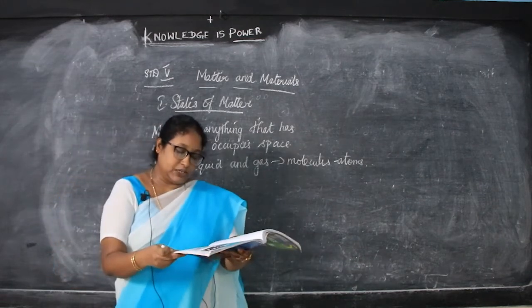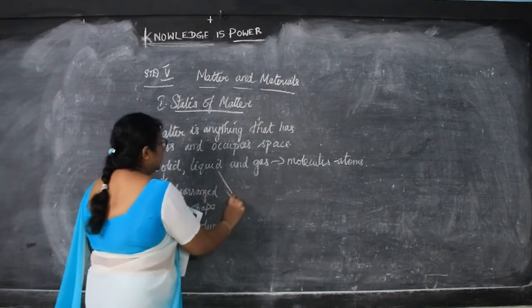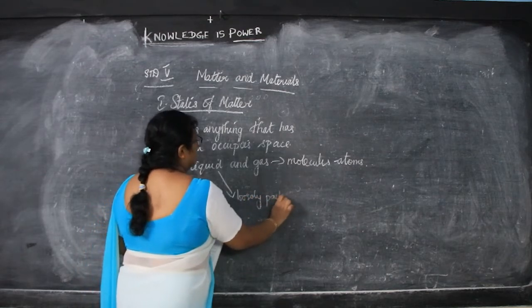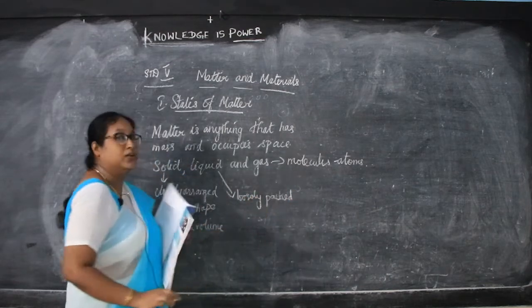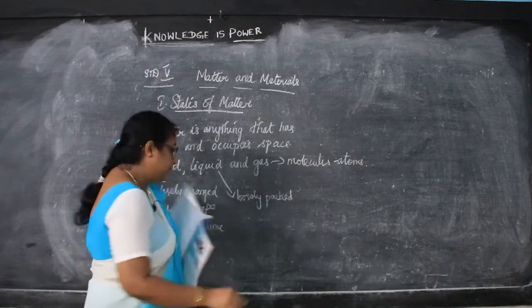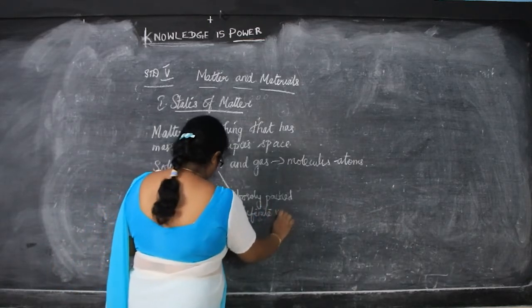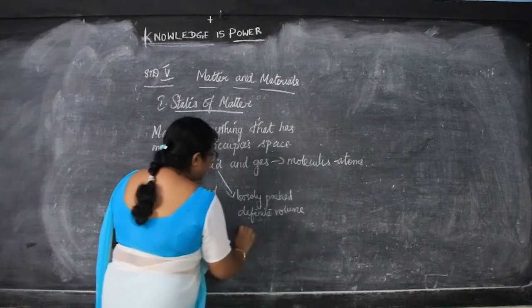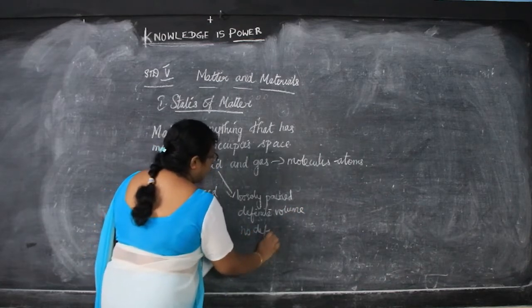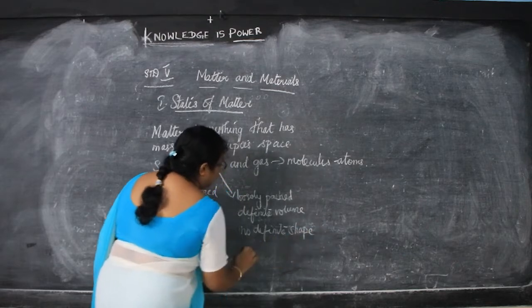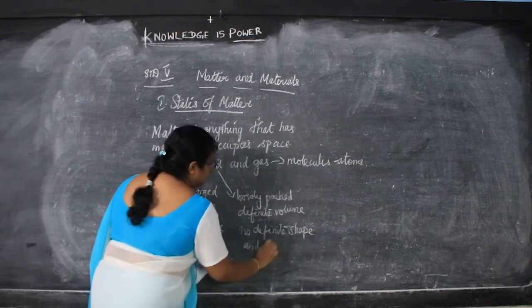Next we'll go to the liquids. They are loosely packed. What happens? They are not closely packed like the solid. They are loosely packed and they have definite volume, no definite shape and size. So the liquids do not have definite shape and size.